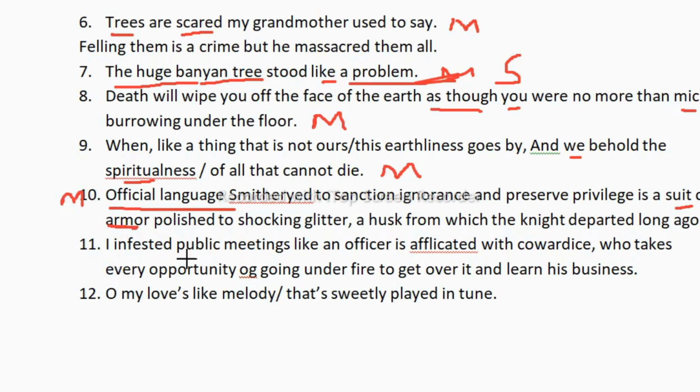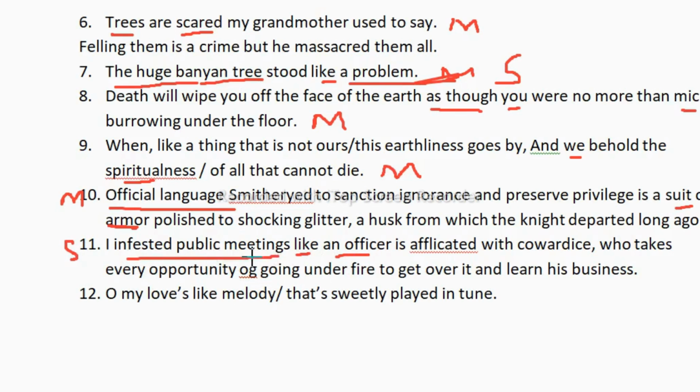Next. "I infested public meetings like an officer who is afflicted with cowardice and takes every opportunity." So again, this sentence is a simile because you can see here "like an officer." So we need to look at the noun here, "like an officer." I infested public meetings, so like an officer.